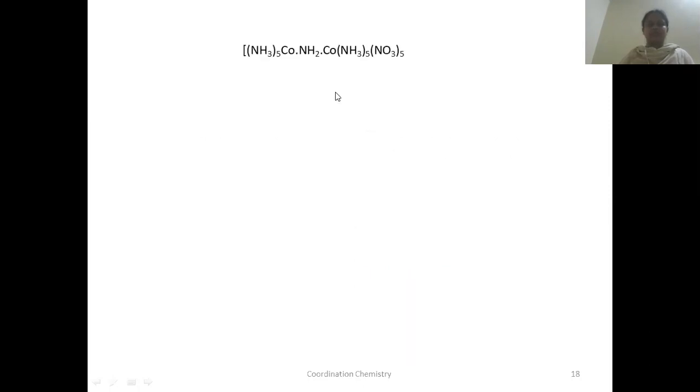Suppose this is a bridge complex here. This NH2 is a bridging ligand that acts as a bridge between these two cobalt. What is the central atom here? It's a bridging complex. There are two metal atoms that are bridged here with NH2.